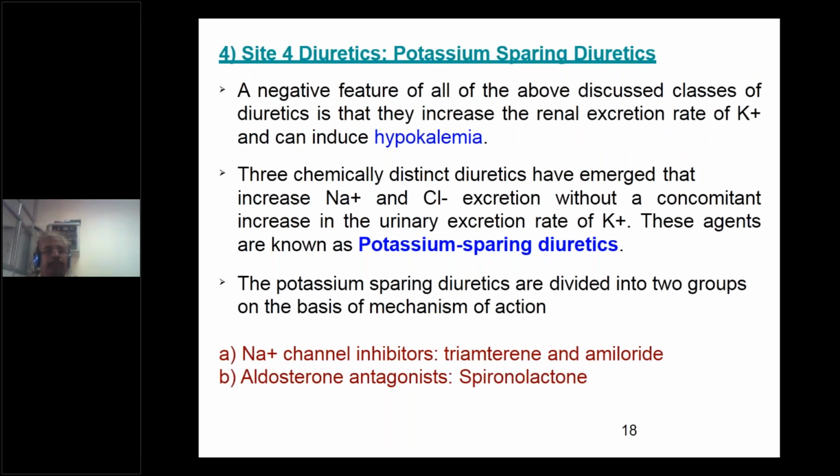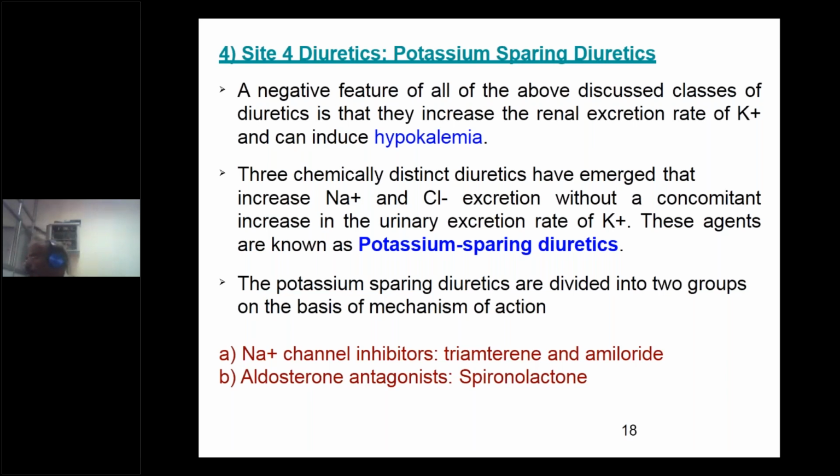Now coming to the next, site 4 diuretics. They are also called potassium sparing diuretics, because removal of more potassium may take place with site 1, site 2 and site 3 diuretics. To overcome this problem, they came with the site 4 diuretics.